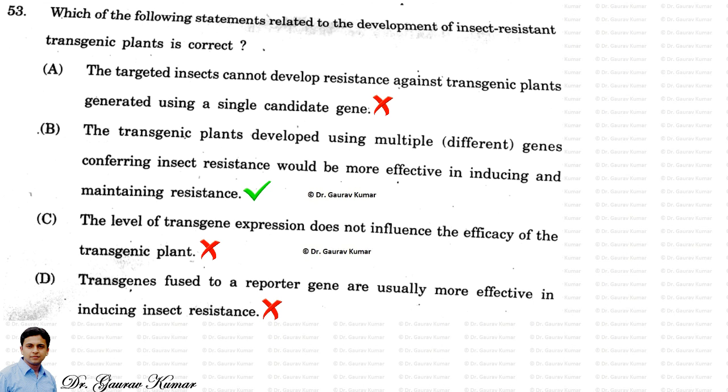The fourth option, no, because the reporter gene is only used to know that the transgene has been successfully inserted into our genome. The reporter gene is generally neomycin phosphotransferase or HPT, or a visual reporter like GUS or GFP. They just sit alongside our gene of interest and verify that it is inserted into the genome. So the answer is the second option, as we discussed.